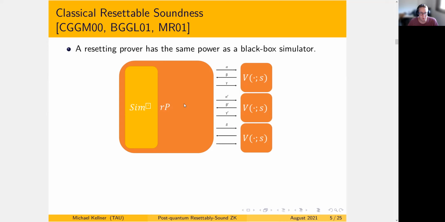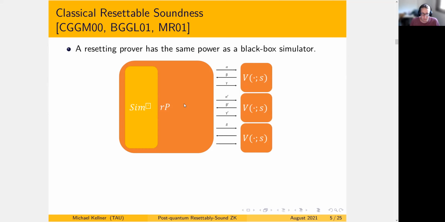And if we have such a simulator that only uses black box access to the verifier, we can easily transform it into a resetting prover by emulating the rewinding part of the simulator. For each rewind, we basically conduct a new session and send the same messages until we reach the point where we want to change the messages, and then send the new message and continue on.